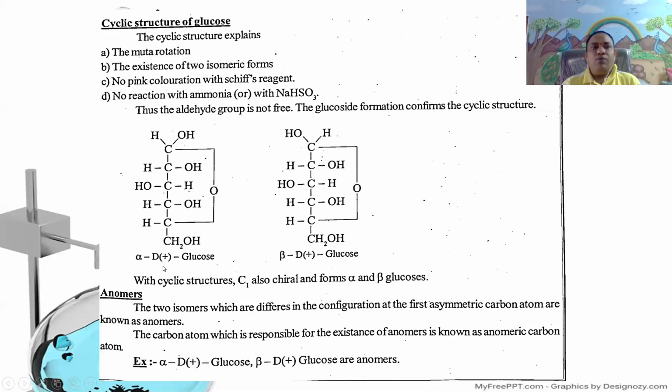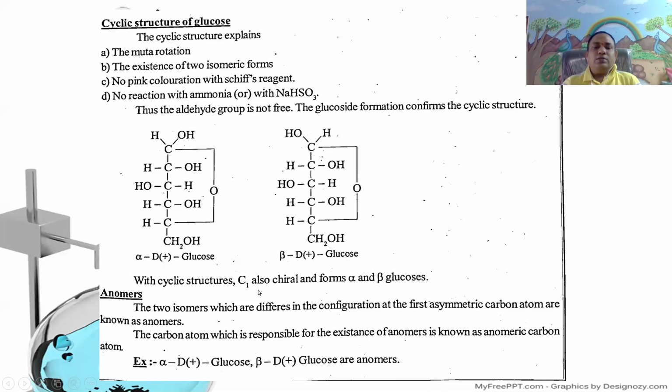It is called alpha D glucose. Next, its anomeric isomer is beta D glucose, COH, H, CHOH, CHOH, CHOH, CH. Oxygen is linked with the aldehyde carbon, CH2OH. It is beta D glucose.